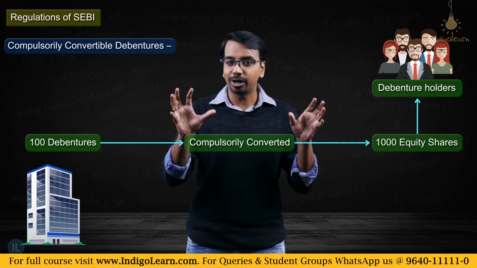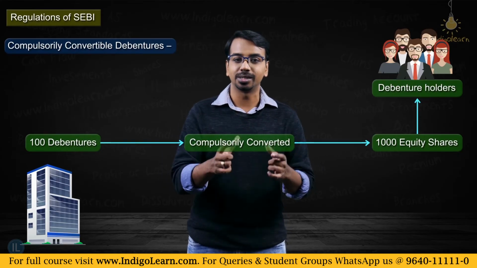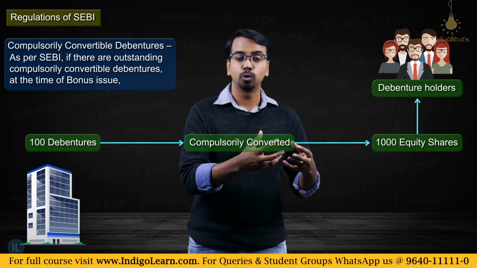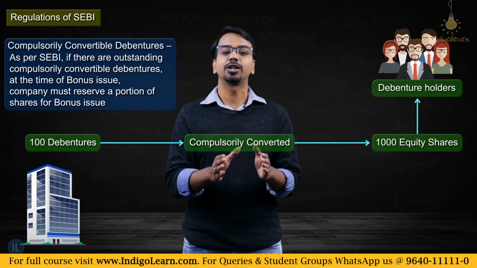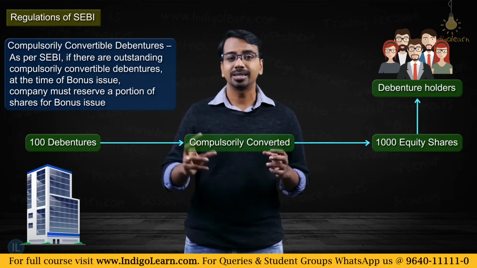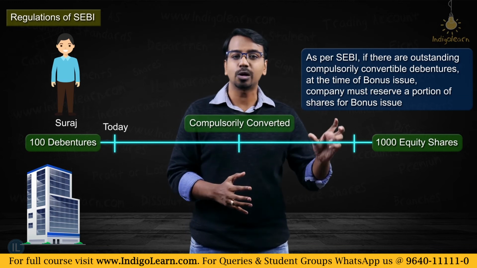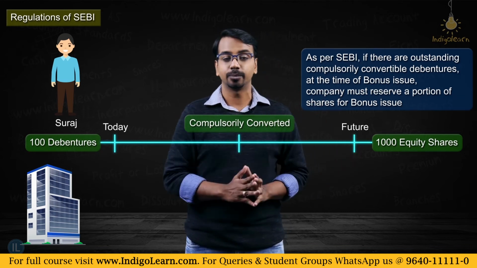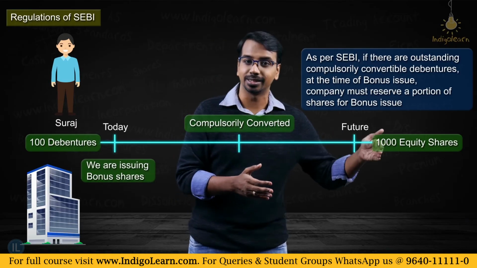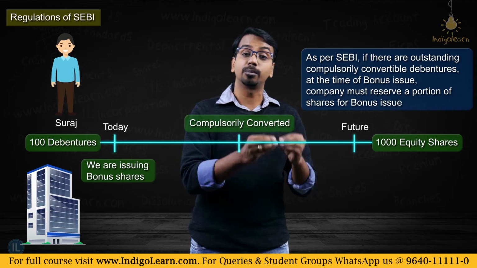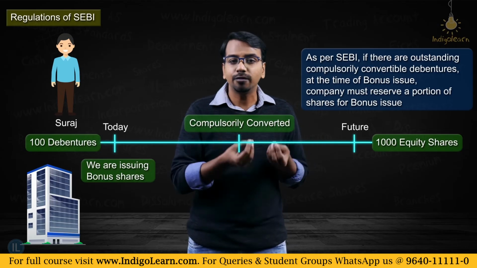Now if such a scenario already exists, if there are outstanding compulsorily convertible debentures, what SEBI says is, when you are making a bonus issue, you have to reserve a portion of the bonus issue even for these compulsorily convertible debentures. Now, why is it so? Let us say today I bought these 100 debentures thinking that I will get 1000 equity shares at a future date. But the company in between came up with a bonus issue. It issued one share for every share existing, which means the value of shares has come down to half of the original value. Now in that case, these 1000 shares are worth only 500 shares for me.